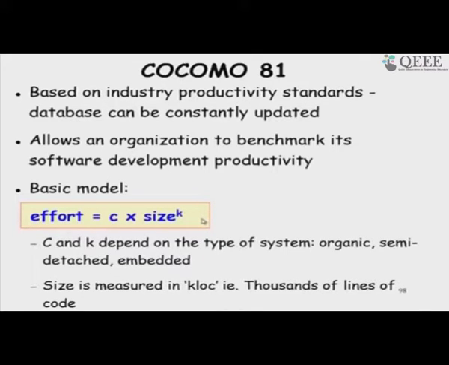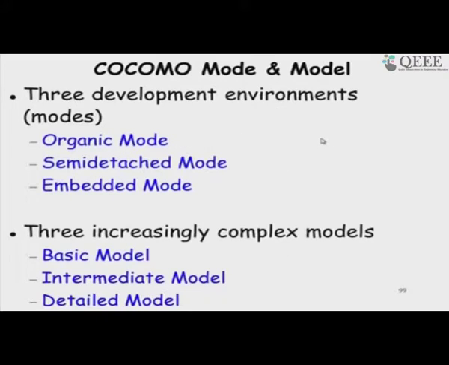A very simple expression: effort is determined by the size, and there is a multiplier, an adjustment factor, and K is called the scale factor. So, there is a scale factor and a value adjustment factor, and we need to classify the software that is being developed.